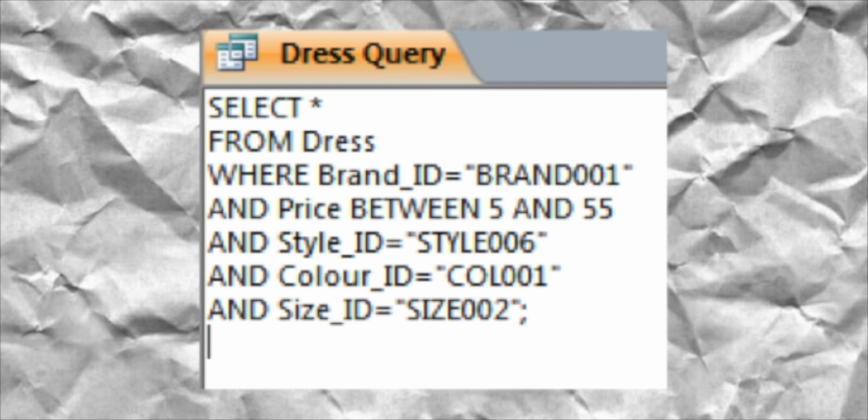As you can see, the SQL query asks that the dress table is selected and the attributes brand ID, style ID, colour ID and size ID are retrieved. It also requests that only products within the price range of £5 to £55 are retrieved within the query, reflecting the customer's input into the Refine by search on ASOS's website.